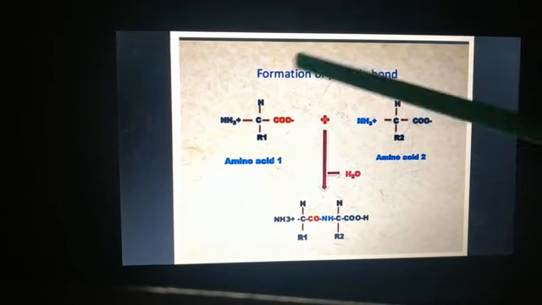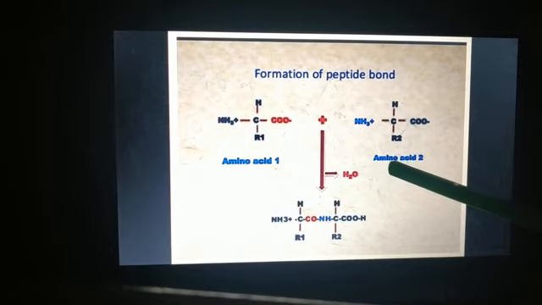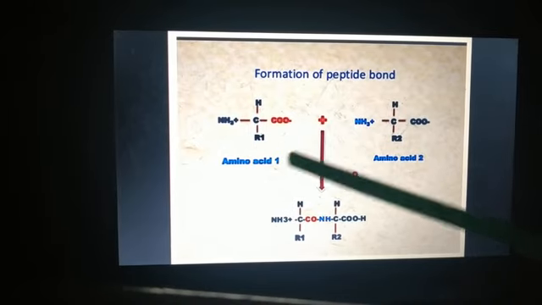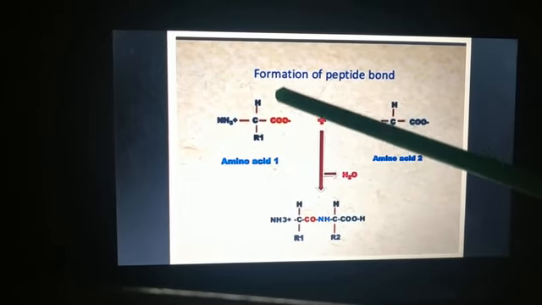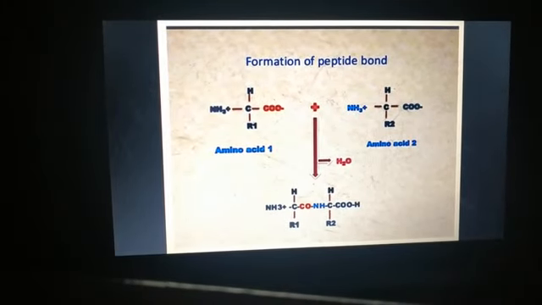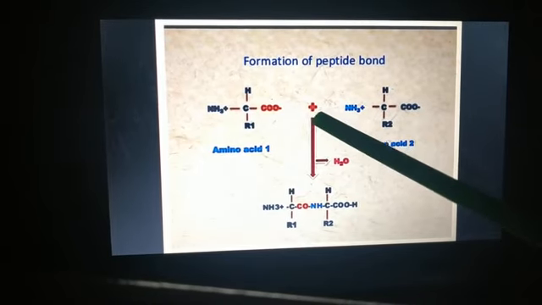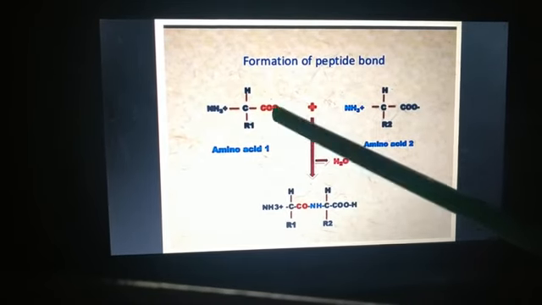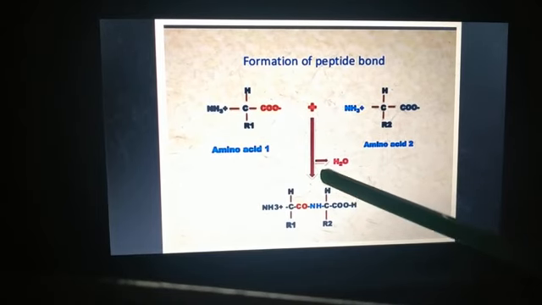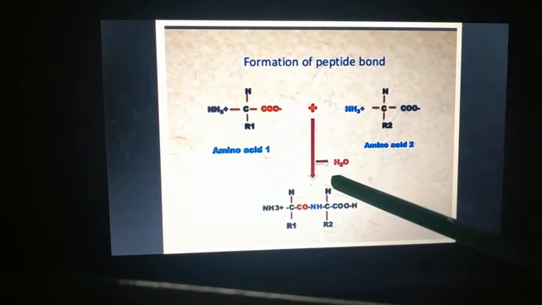See here, suppose this is amino acid 1, this is amino acid 2. So these are the two different amino acids. Here this is our carboxylic group, and this is our amino group. By combining these two, one water molecule, that is H2O, is eliminated.